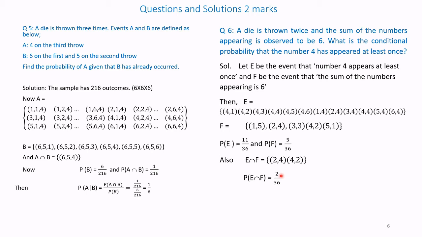Therefore, probability of E intersection F equals, here there are two outcomes, 2 divided by 36, that is equal to 1 by 18. Therefore, probability of E given F is probability of E intersection F divided by probability of F, equal to 2 by 36 divided by 5 by 36, that is equal to 2 by 5.